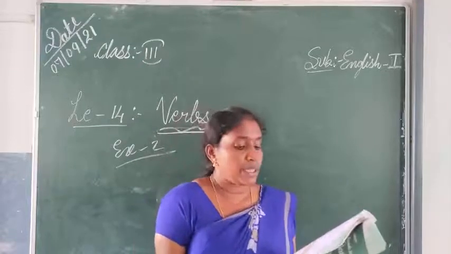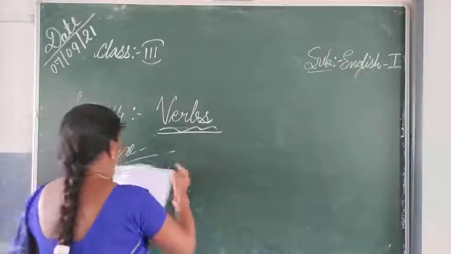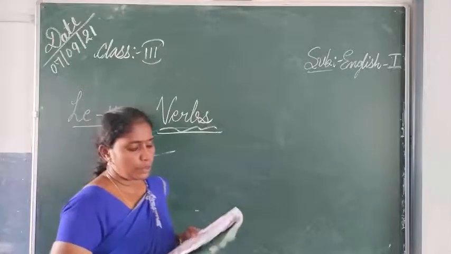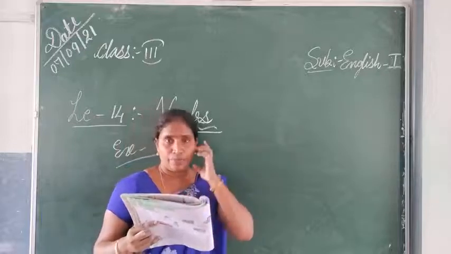Now exercise number 3, what have they given? Exercise number 3, what is that? Read the poem and circle the verbs. You may use color pencils. So this you can do as an activity.